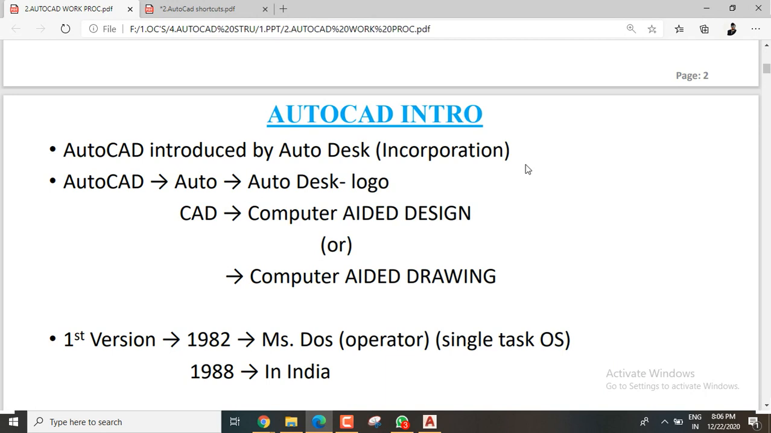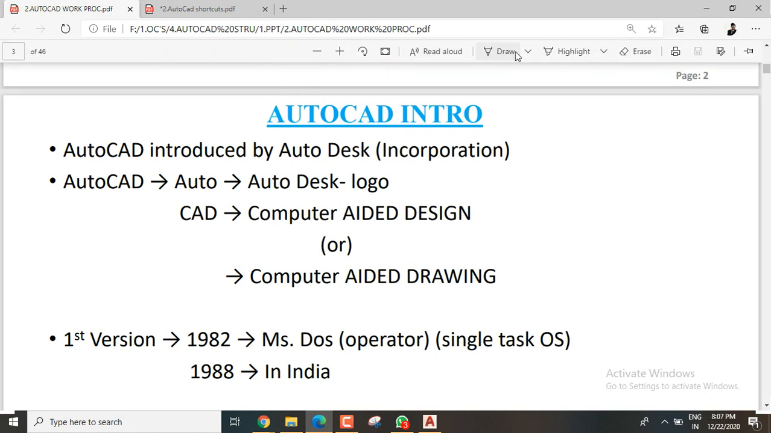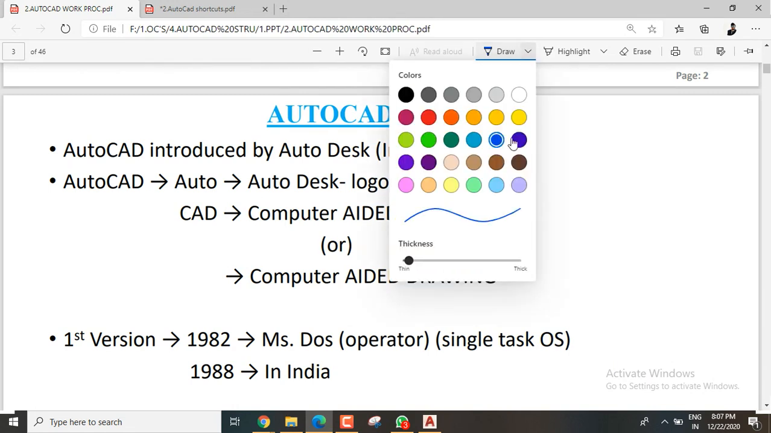Introduction, let me give you today. So see, AutoCAD was introduced by the Autodesk Incorporation company. Okay, so AutoCAD has a company called Autodesk. So why do we call it AutoCAD? That mainly comes from the company's name.